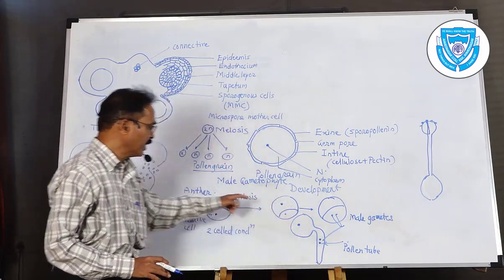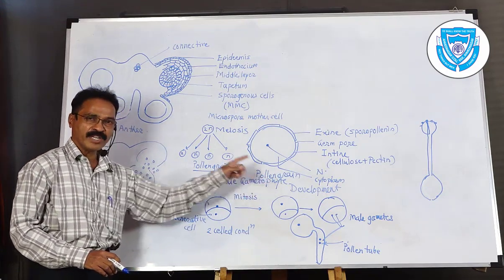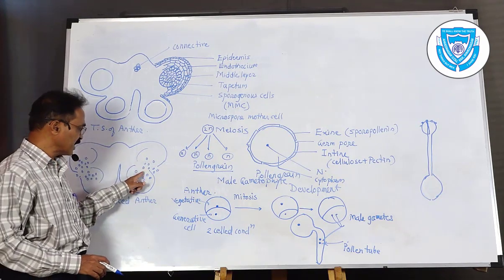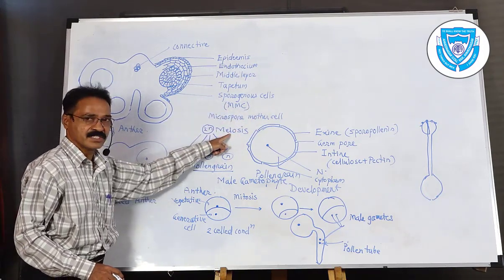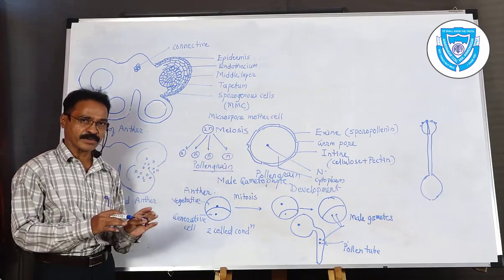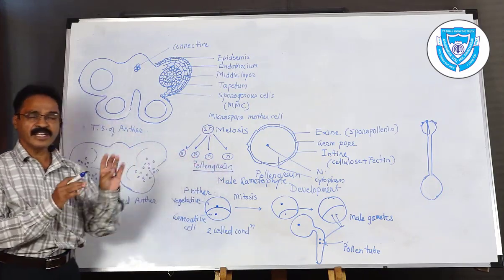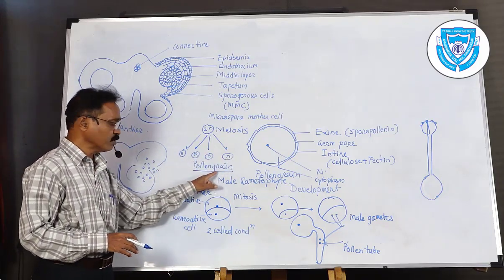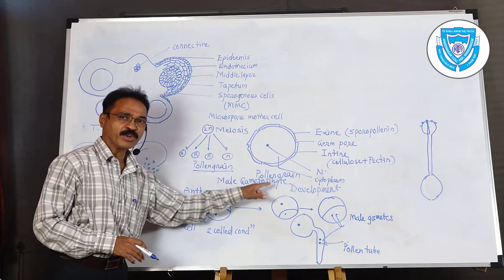Now the development of the male gametophyte completes. Male gametophyte development starts inside the anther, and these cells, the sporogenous cells, the microspore mother cells, undergo meiosis, which develops into 4 cells which are haploid. A single N indicates haploid, that is a single set of chromosomes, while 2N indicates diploid, meaning 2 sets of chromosomes. Each cell is now called a pollen grain.